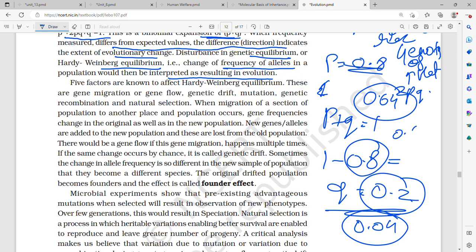That is 0.8 into 0.2 into 2, so 0.32 is the answer. So such questions will come. Disturbance in genetic equilibrium, that is, change of frequency of alleles in a population, would then be interpreted as resulting in evolution.